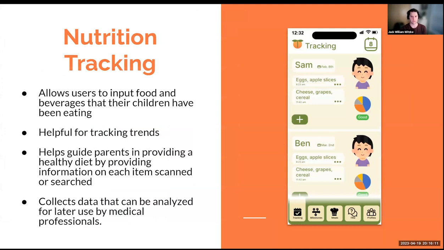So for a little more information on the nutritional tracking feature, this is kind of the main focus of our app, where users are able to research food items by either scanning a barcode or manually searching for the item. It provides nutritional information and allows users to save details about how much and what their child ate, as well as how they felt about it. This feature is also useful because it saves the data to track trends and provide information to doctors if they want to review what a child has been eating.